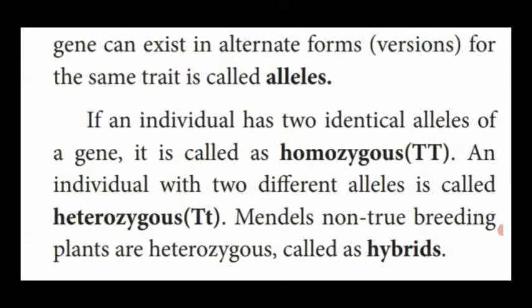Mendel denoted non-true breeding plants as heterozygous, and they are called hybrids. That means two different contrasting alleles expressed in the offspring are named hybrids.